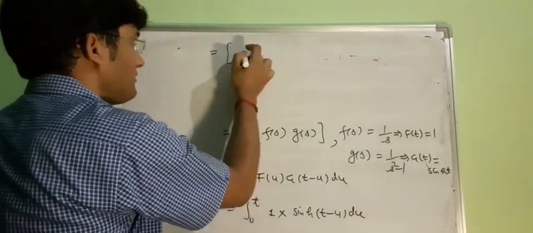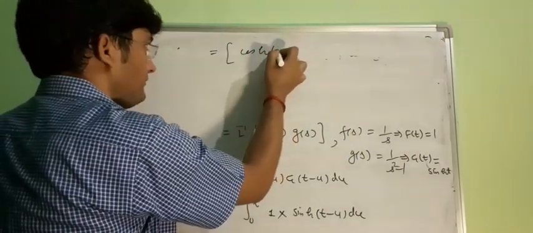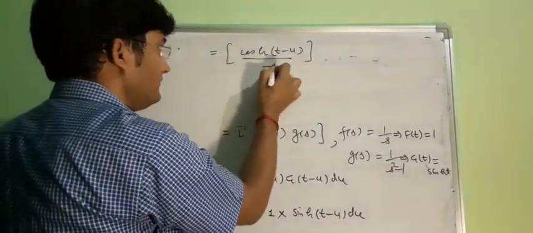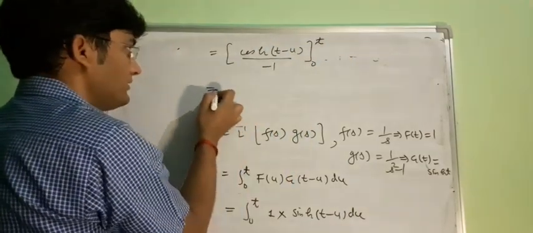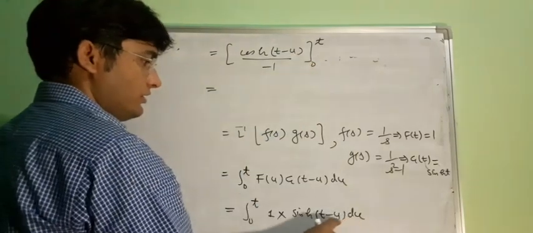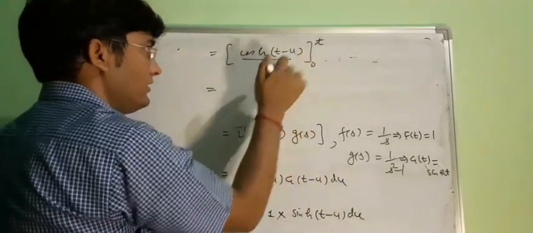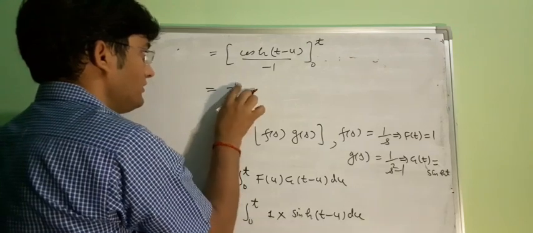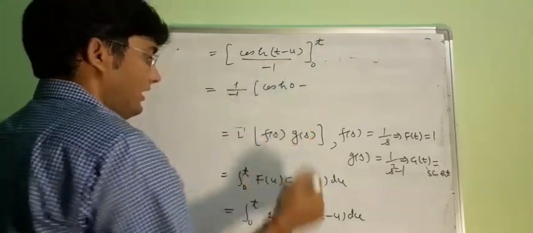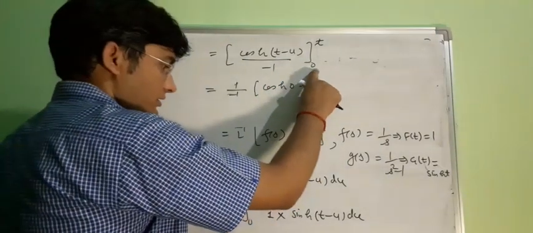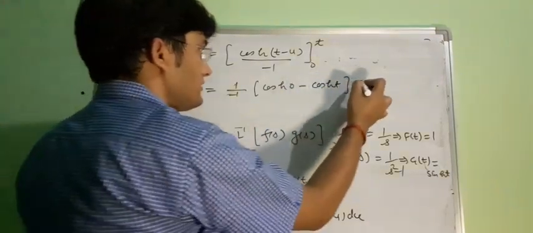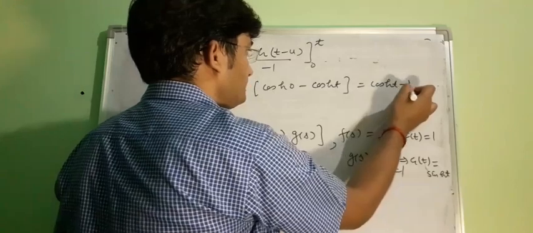Integration of sine hyperbolic is cos hyperbolic. Now as we are integrating with respect to u, so a minus sign will come, and the upper limit at u equal to t will be cos hyperbolic 0, and at u equal to 0, this will be cos hyperbolic t. So our answer is cos hyperbolic t minus 1.